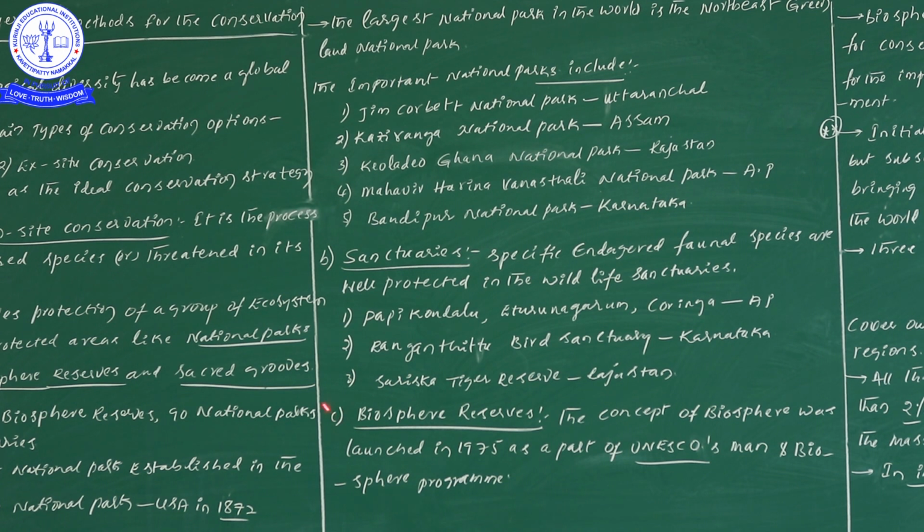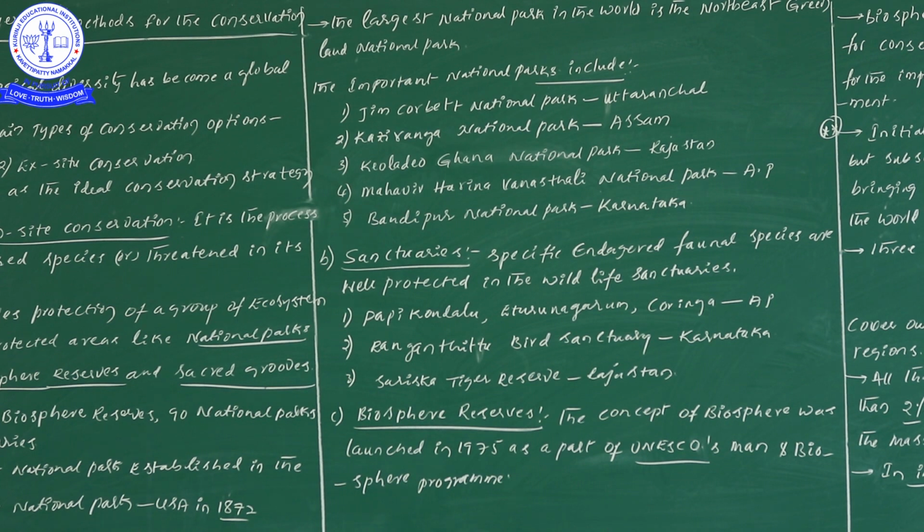Next one, sanctuaries. What is their importance? Specific endangered faunal species are well protected in wildlife sanctuaries. Mainly they concentrate on endangered fauna. The best examples are Papikondalu in Andhra Pradesh, and Yeturu Nagaram and Koringa. So there are 3 different sanctuaries in Andhra Pradesh.